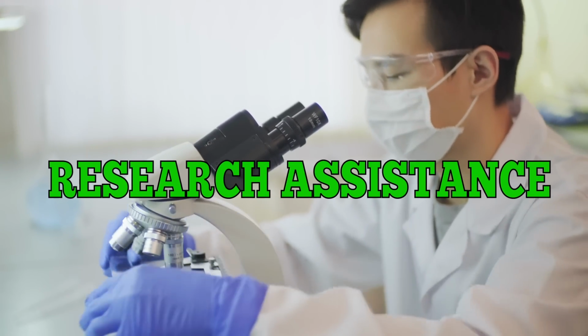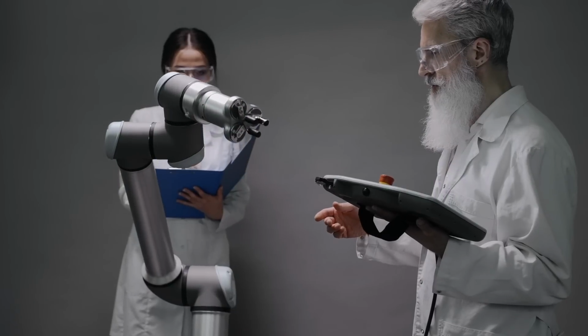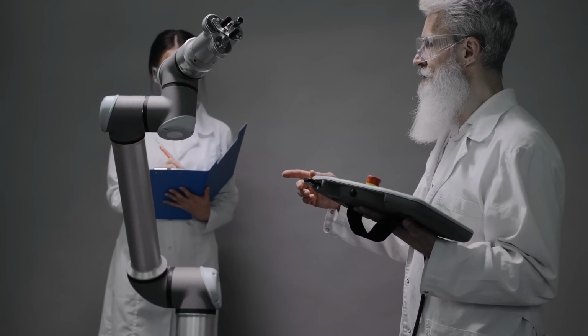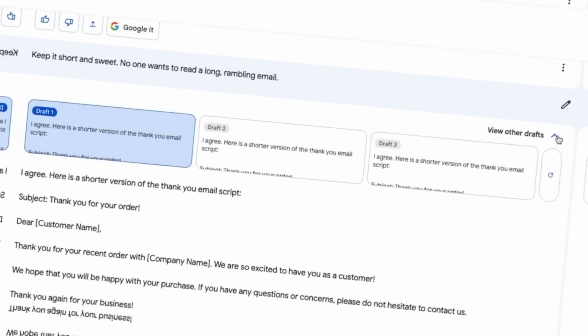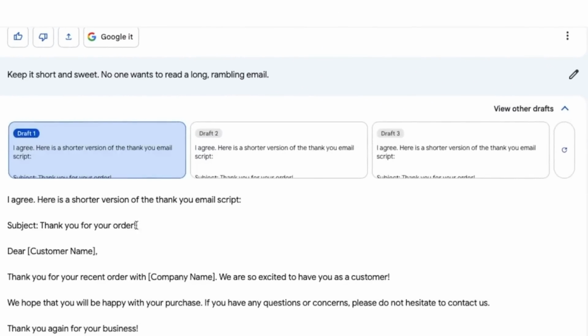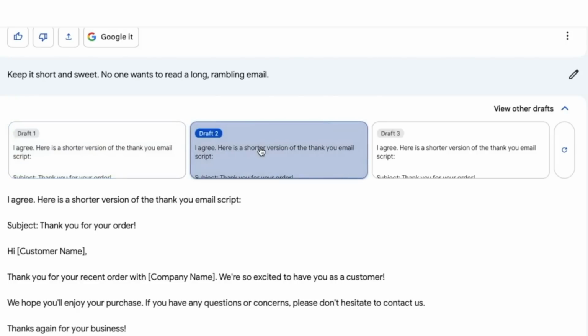Research assistance. Bard AI can aid in your research endeavors. If you're exploring a specific topic or need information on a subject, you can ask Bard AI for relevant details, summaries, or even specific excerpts from scholarly articles or books. This can save you time and provide valuable insights.